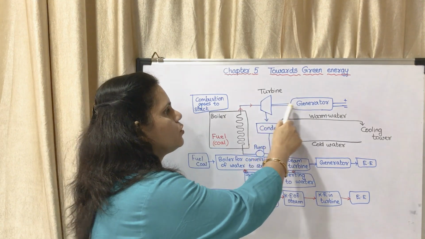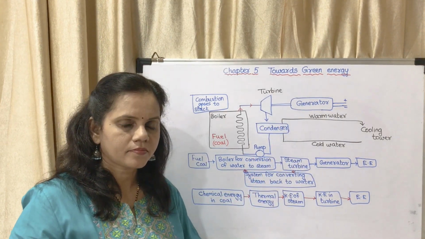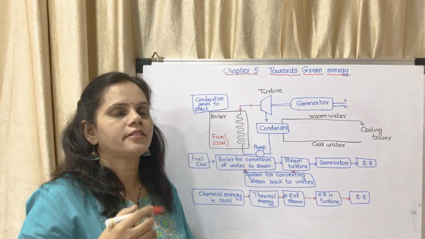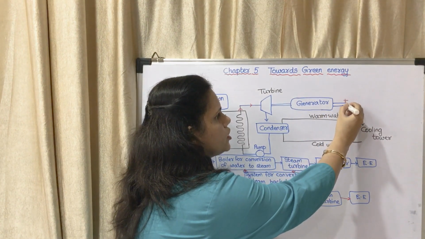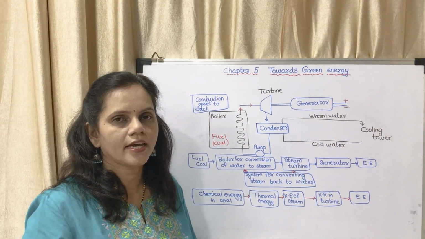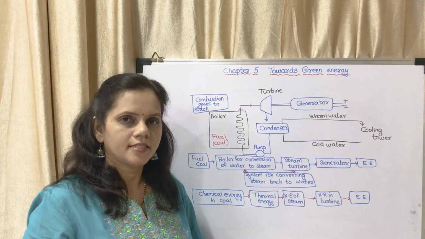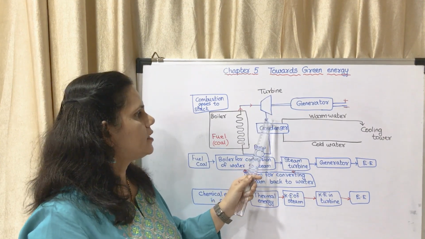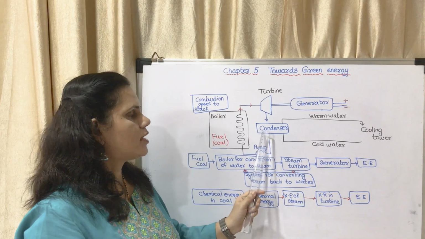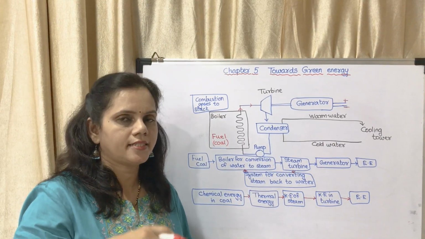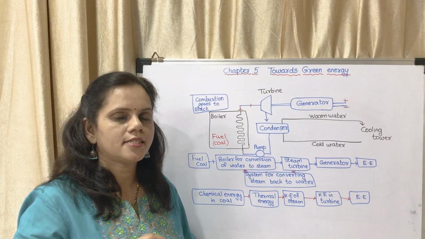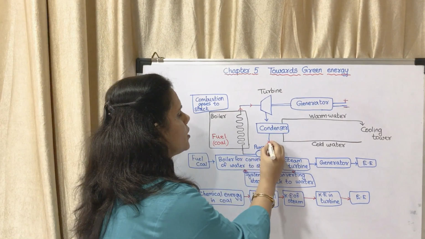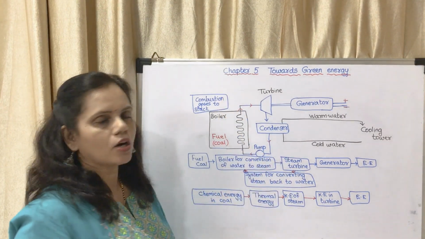When the turbine starts moving, the setup inside the generator starts moving. Either the coil moves or the magnet moves. As it is moving, the current is generated, which is shown as positive and negative. So the current is generated by the generator. What happens to the steam? The steam which falls onto the turbine goes to the condenser. What does the condenser do? The condenser condenses the steam into water. The water which is formed is pumped back to the coil.